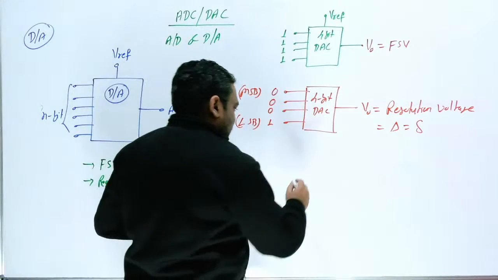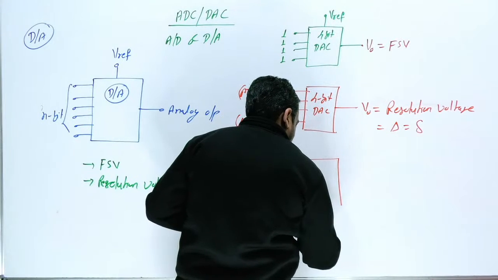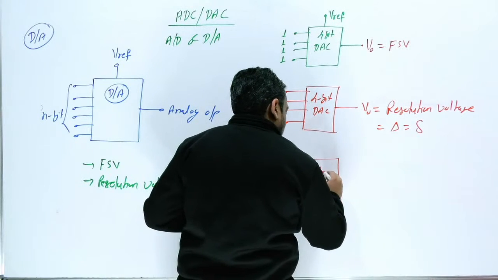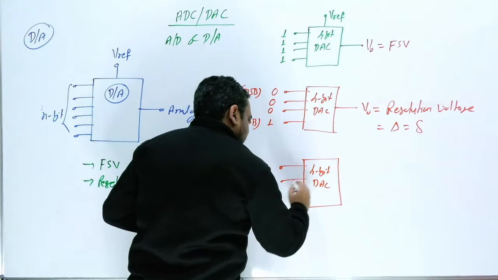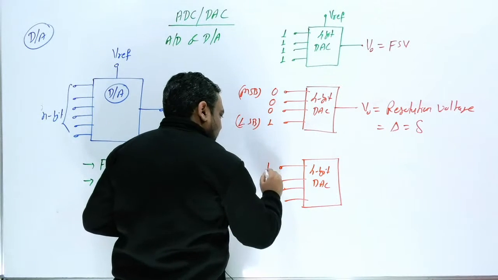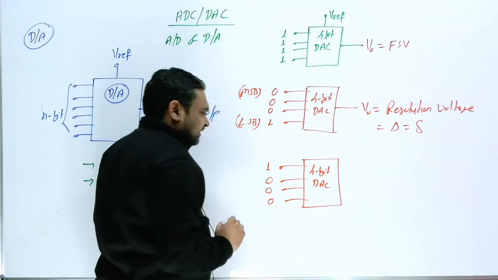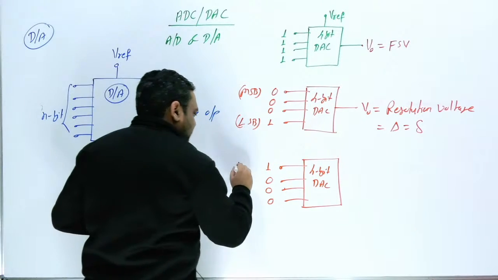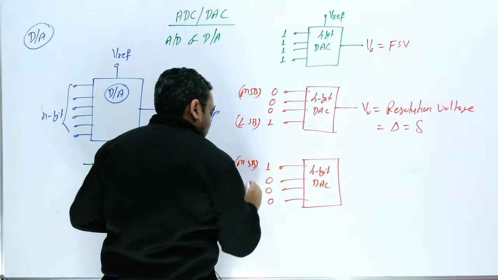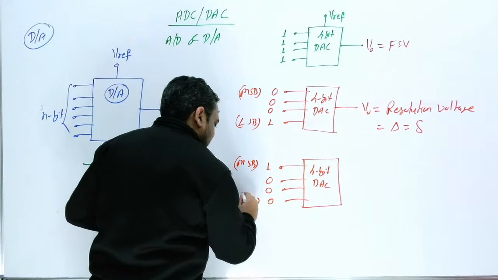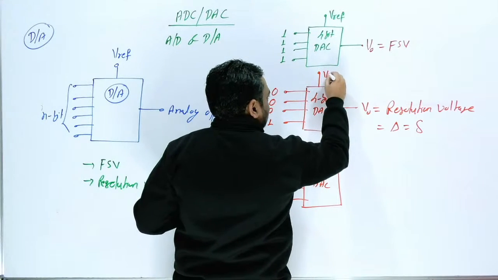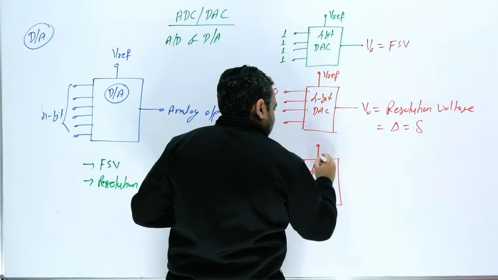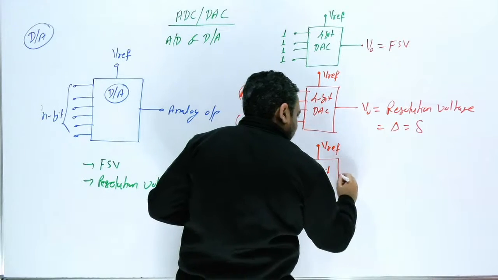Now if I ask you one question. Suppose we have one 4-bit DAC. Suppose the MSB bit is 1 and the remaining bits are 0. So this is the MSB, and this is your LSB. Then what will be the output? Here the reference voltage is V reference. Then what will be the output voltage here?